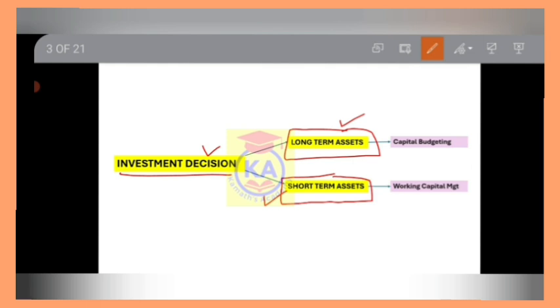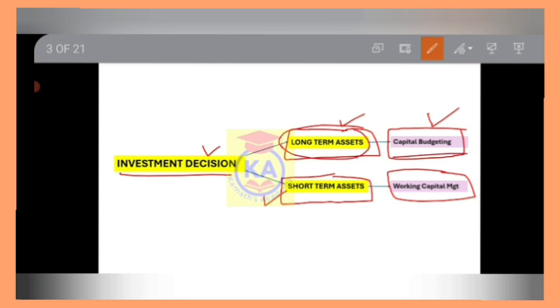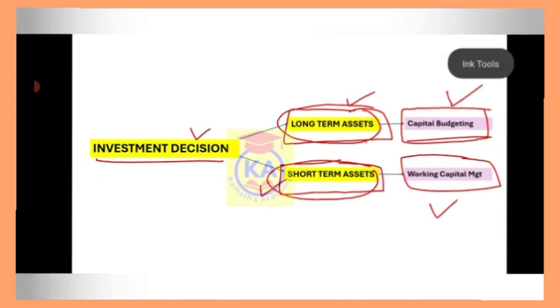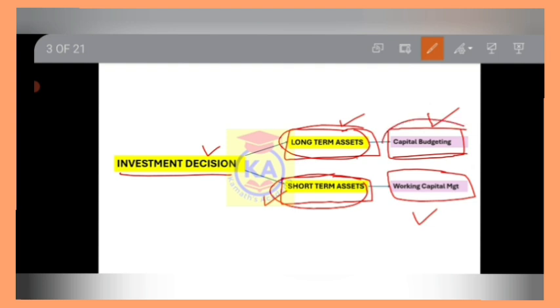Now here in this diagram, you can see that there are words written capital budgeting and working capital management. Here, capital budgeting means decision regarding investment in long-term assets. Decision regarding investment in short-term assets is called as working capital management. In this video, we are going to discuss the concept of capital budgeting. You will be seeing the meaning of capital budgeting in the next slide. Working capital management is another chapter.